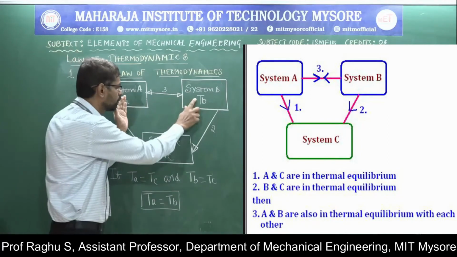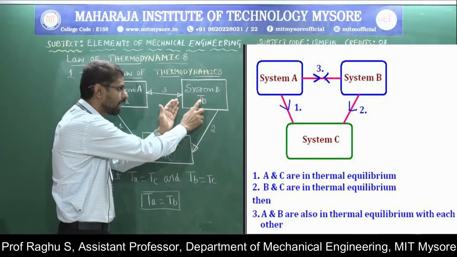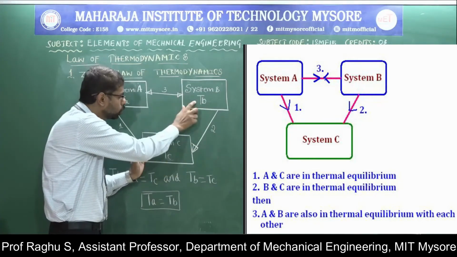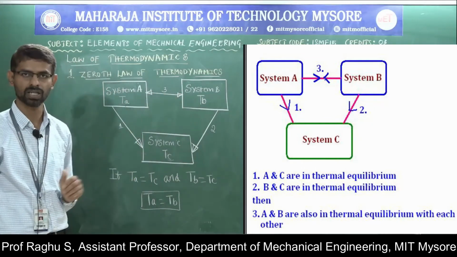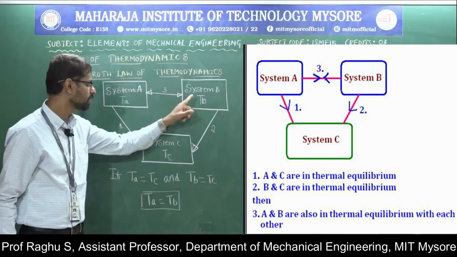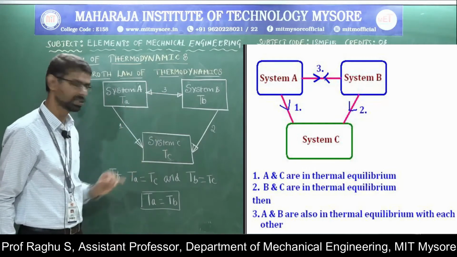If two systems, here system A and system B, are in thermal equilibrium with system C, then these two systems are in thermal equilibrium with each other. This is the statement. Here I have considered three systems: system A, system B and system C at three different temperatures, TA, TB and TC.